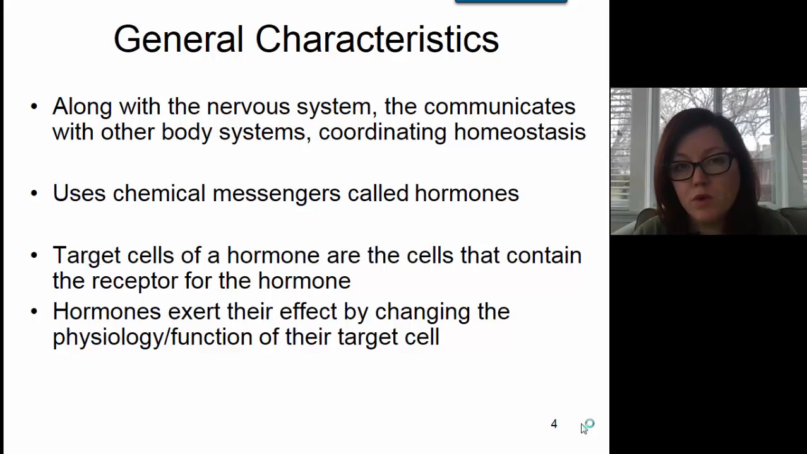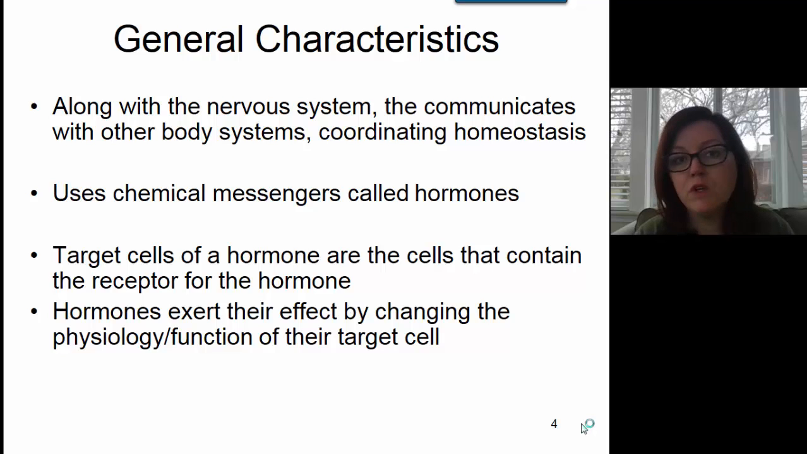So the endocrine system works very closely with the nervous system. Both of those systems are communicating systems in the body that coordinate homeostasis. They just do it in different ways. The nervous system uses high-speed electrical and chemical communication, whereas the endocrine system typically just uses chemical communication. The nervous system is very, very fast for communicating, but it's limited in where it can go.